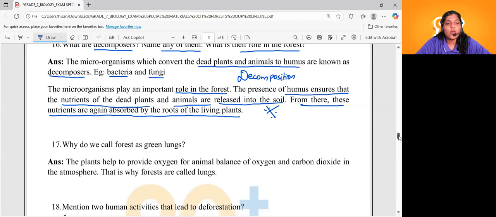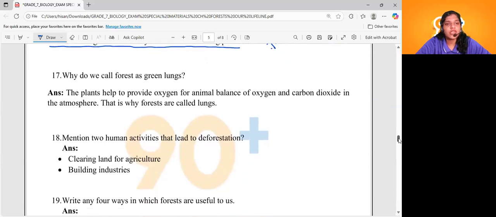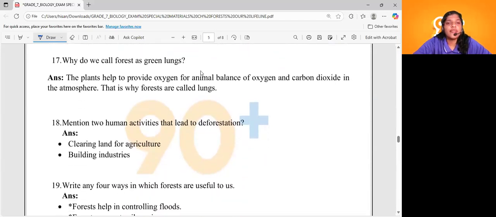Coming to question number 17, which is a very easy question. Why do we call forests green lungs? What is the purpose of lungs in our human body? They help in the exchange of gases such as carbon dioxide and oxygen.